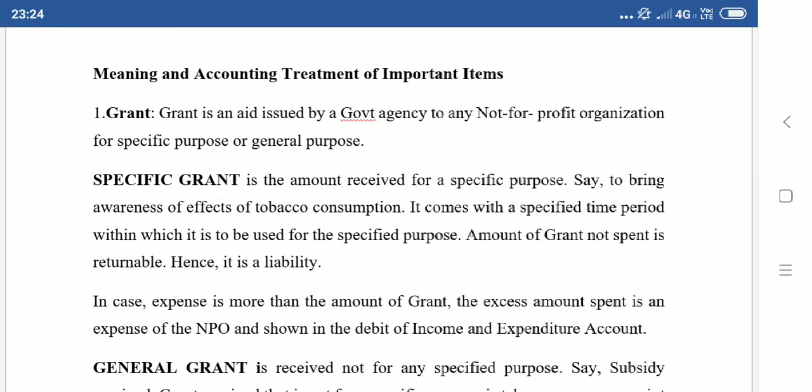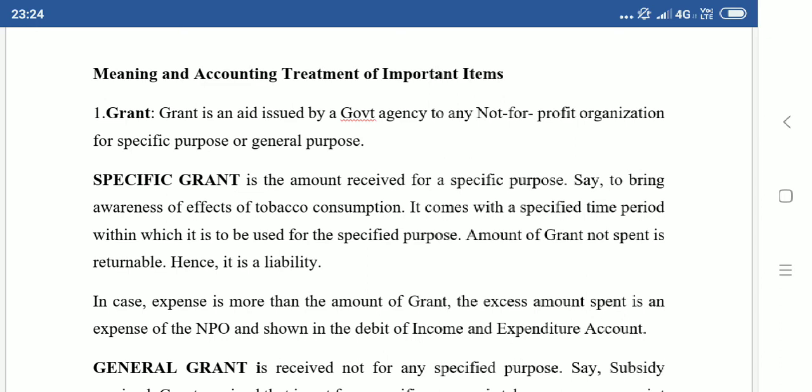Here the meaning is, it is the amount received for a specific purpose, say to bring awareness of the effects of tobacco consumption. It comes with a specified time period, say 1 year. Within that time period you have to spend it. Now if your expenses are less and the grant amount is left unspent, it has to be returned to the government. Hence it is a liability. In other words, it will not appear in the income and expenditure account. It will be shown on the liability side of the balance sheet.